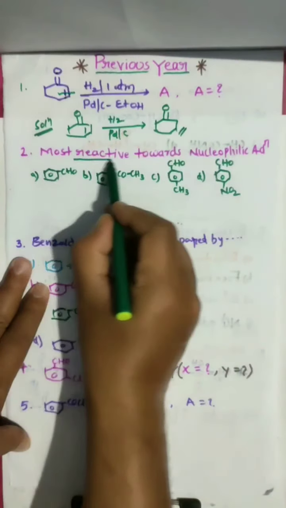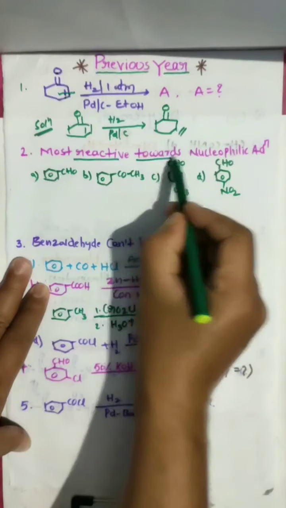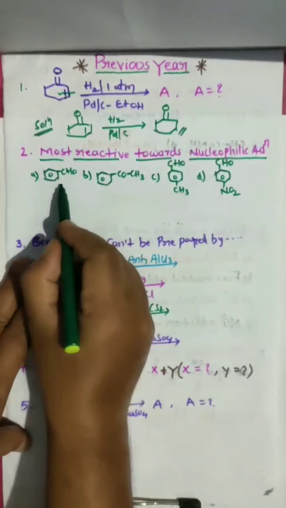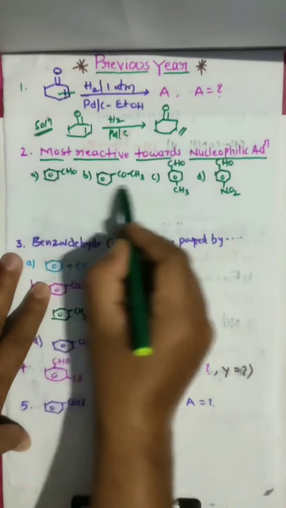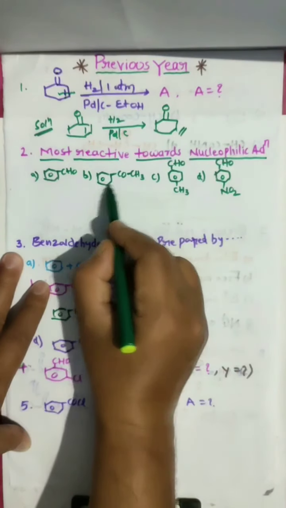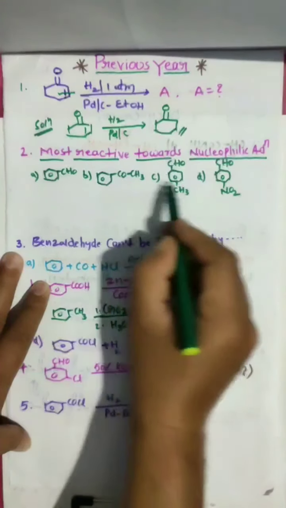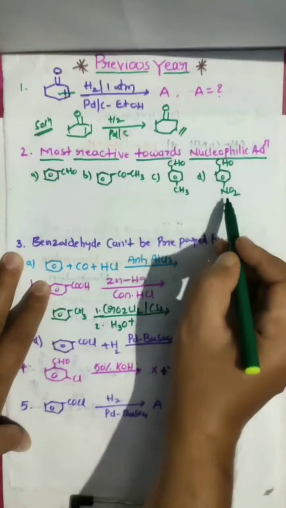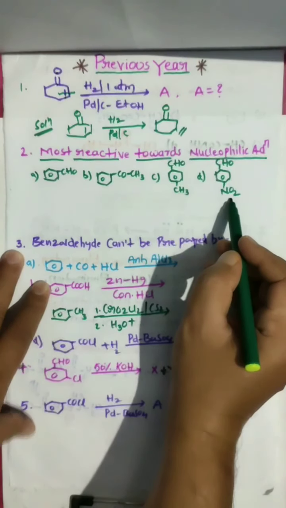Which is most reactive towards nucleophilic addition? Four options are given. One is aromatic, this is an alkyl aryl ketone, and this is aromatic with methyl substitution. This is aromatic with NO2 substitution.